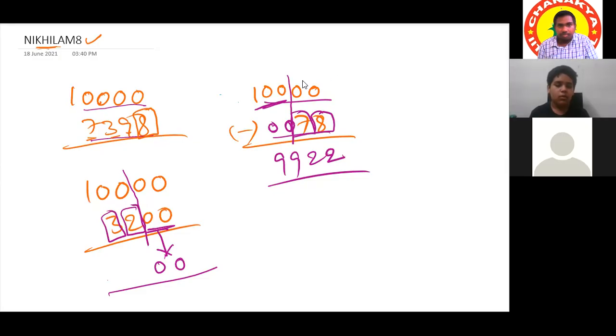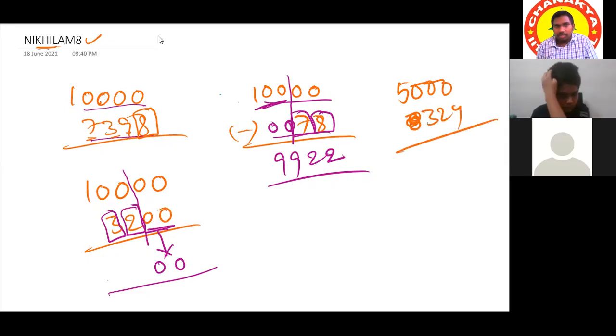Later we have covered this type of questions also: 5,000 minus 324. Here also the number of digits equals the number of zeros, and we are leaving this one.